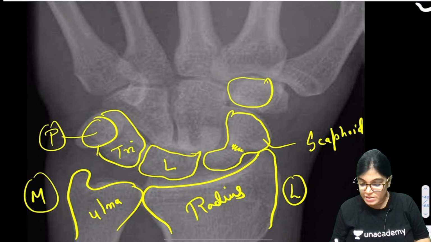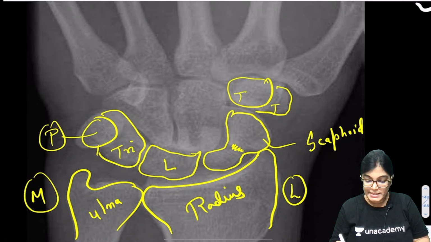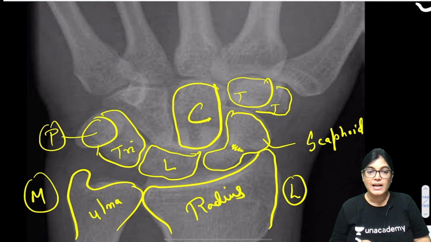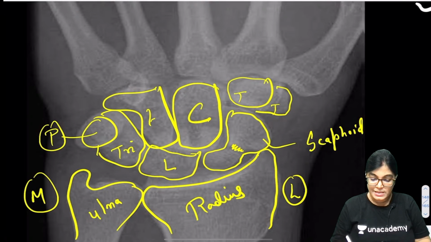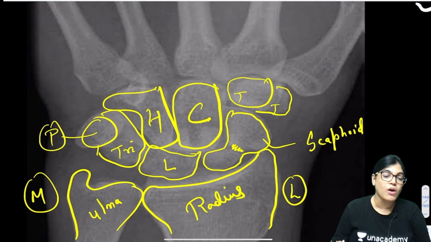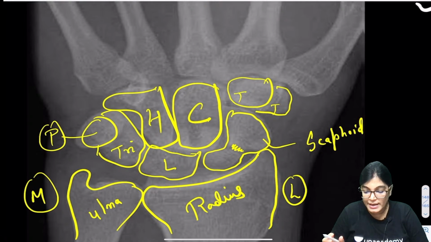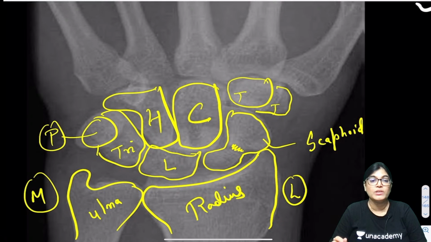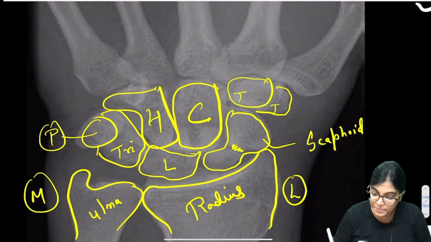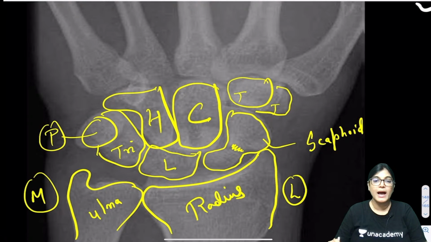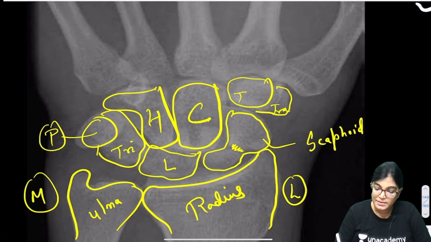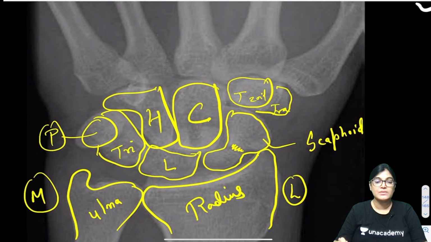Here two slightly overlapping bones are the trapezium and trapezoid, TT, and this is capitate, C, the largest carpal bone, and this is hamate, H for hamate. So we got all the bones here and we can clearly see the fracture is involving the scaphoid bone. Trapezium, trapezoid, capitate and the hook of hamate.